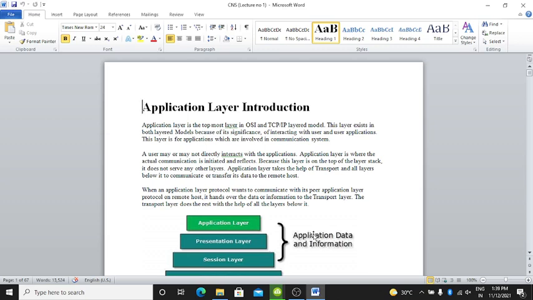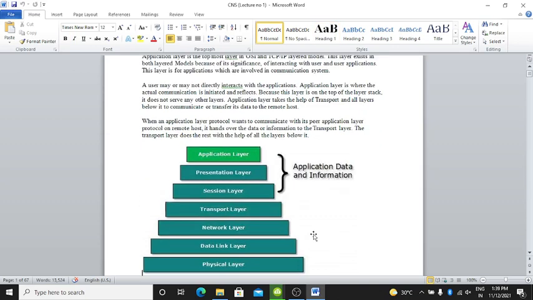Application layer takes the help of transport and all layers below it to communicate or transfer its data to the remote host. When an application layer protocol wants to communicate with its peer application layer protocol on a remote host, it hands over the data or information to the transport layer.